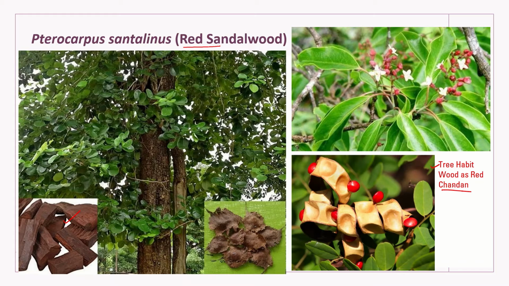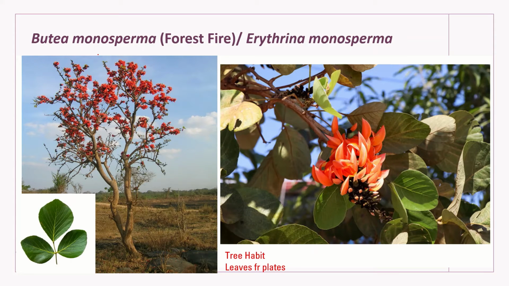Its wood is used as red chandan. Next species is Butea monosperma, which is called forest fire. Its another name is Erythrina monosperma. The flowers are bright red orange in color, and in a forest area, from a distant place, it looks like a fire. It gives the appearance of flames. That's why it is called forest fire. Now, we are studying it because it is under the tree habit. You can see it's a proper full-fledged tree. And the economic importance is that the leaves of this plant, you can see they are very sturdy leaves, are used for making plates.